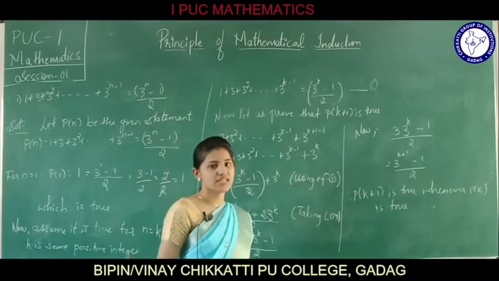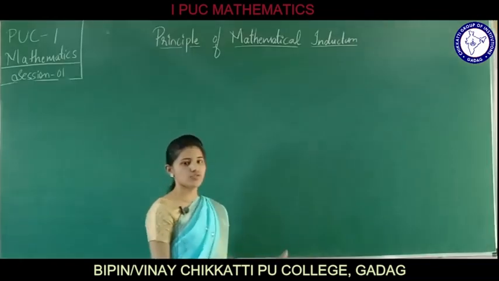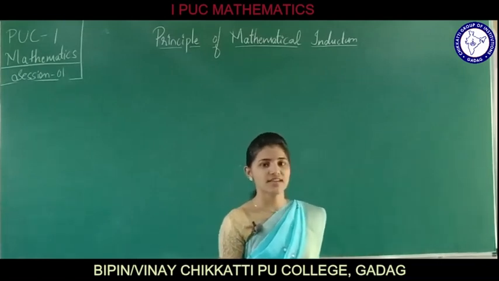Now let us move with the second problem. We saw the first problem, now we will proceed with the second problem. What is given?